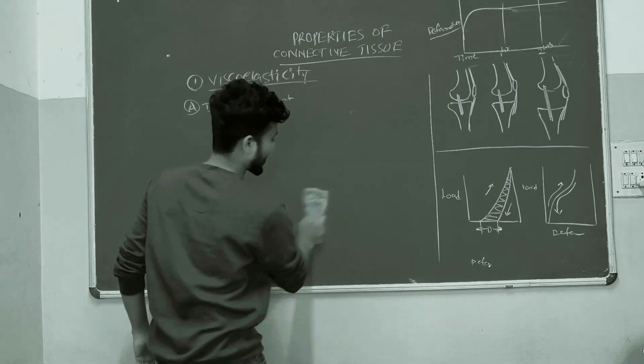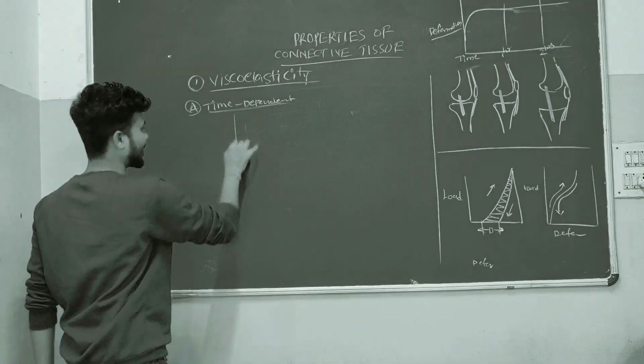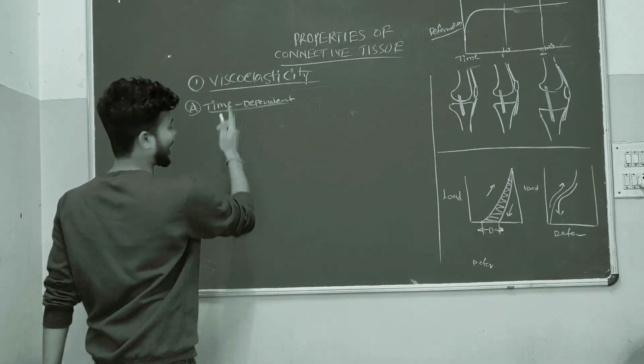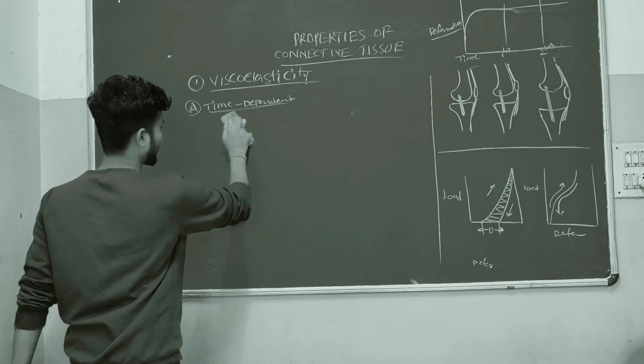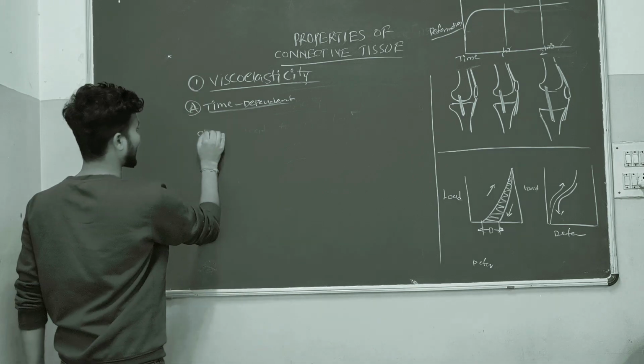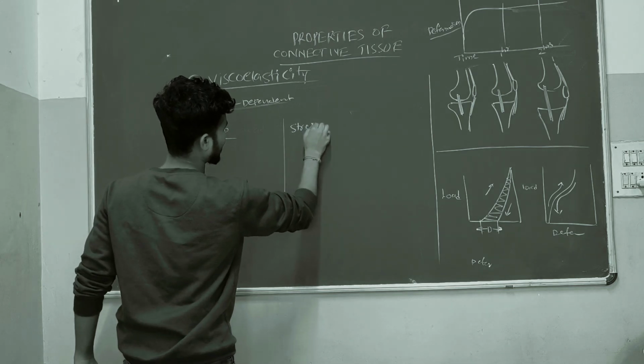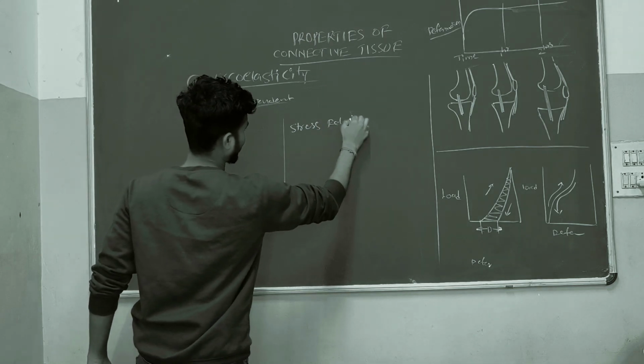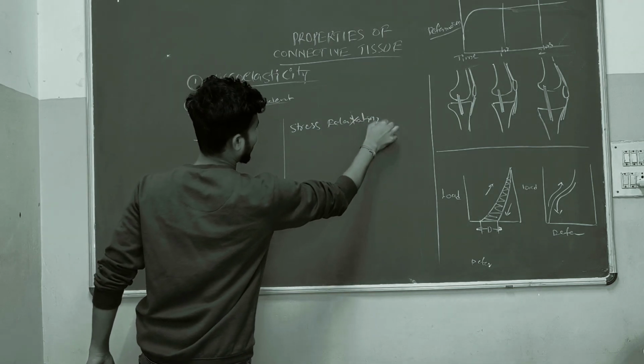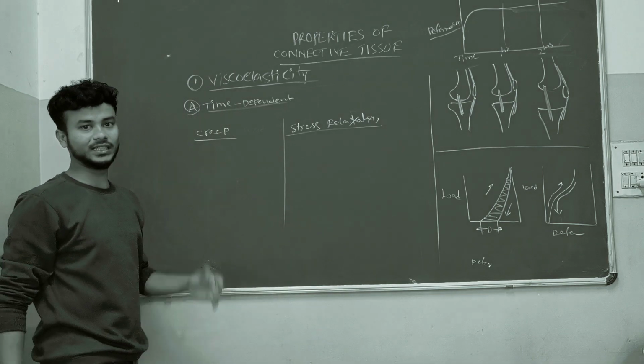What is that time-dependent property? In this time-dependent property, we have to see two points. First one creep. Second one stress relaxation. What does creep mean?